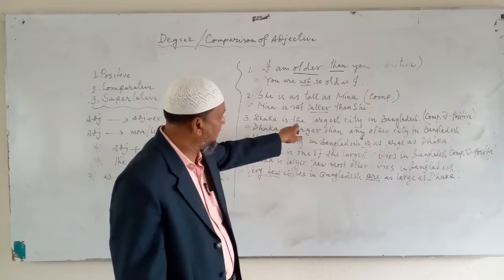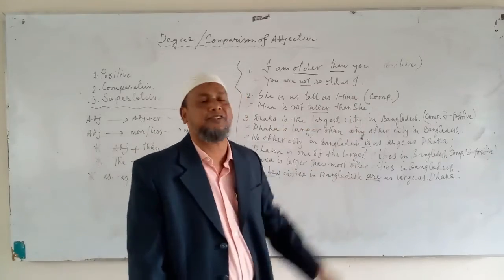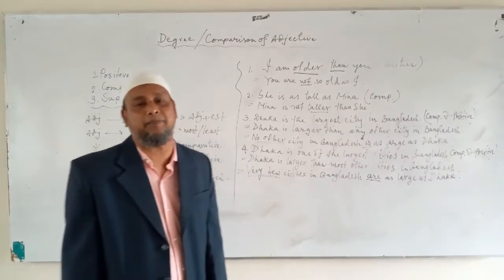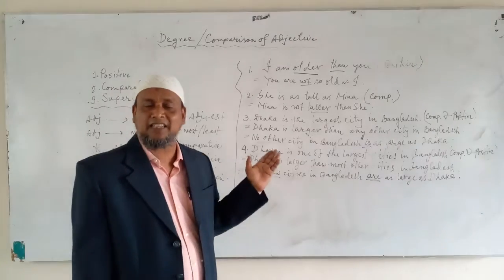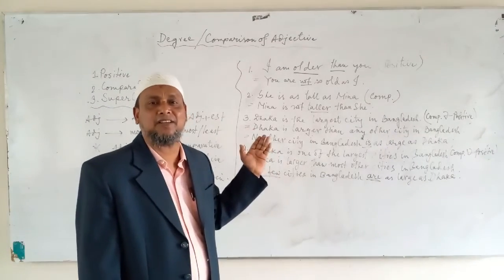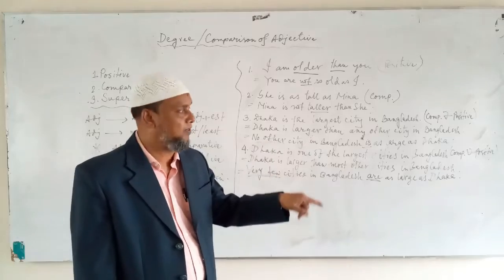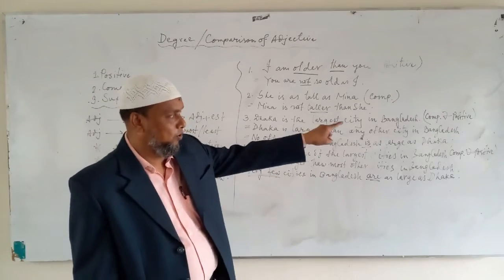The first one is, Dhaka is the largest city in Bangladesh. This is a superlative degree. We can change this sentence or this degree into another form, that is either comparative or positive.